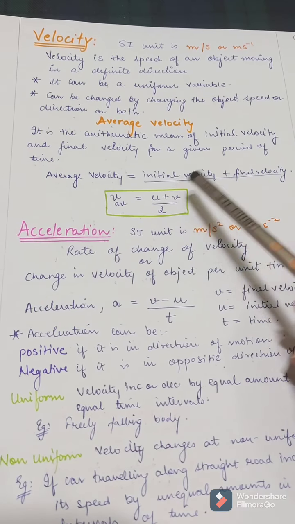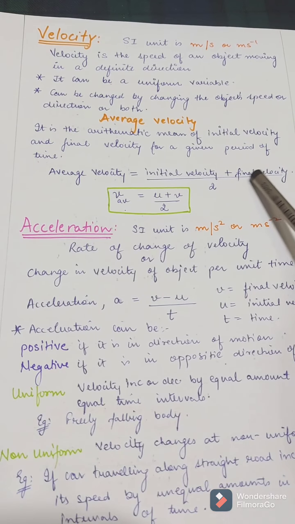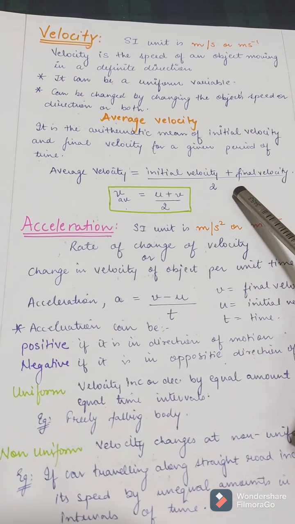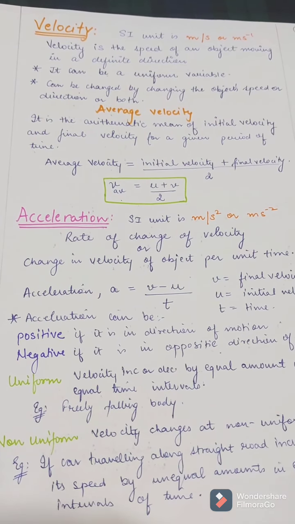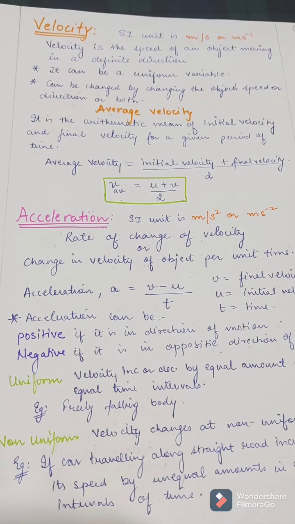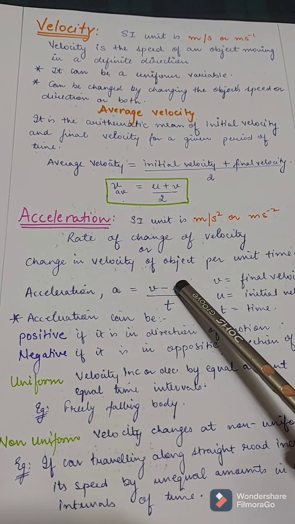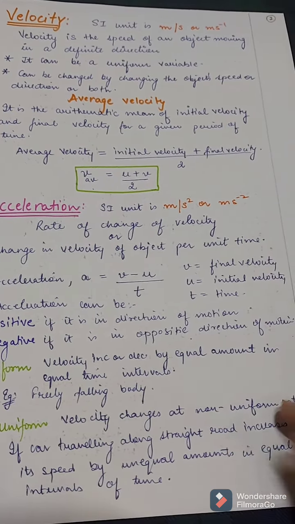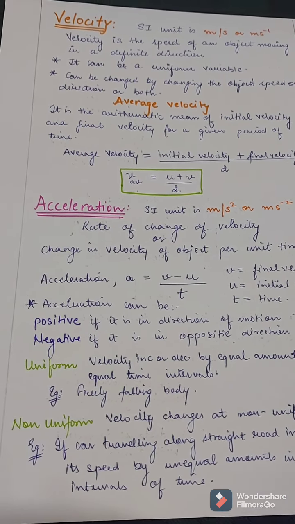So this is the formula. Here u is the initial velocity, v is the final velocity, and these are the two quantities. Acceleration is the rate of change of velocity, or we can say it is the change in velocity of an object per unit time, right? So acceleration a is (v minus u) by t. v minus u is the change in velocity, right? So v here is the final velocity, u is the initial velocity, and t is time.